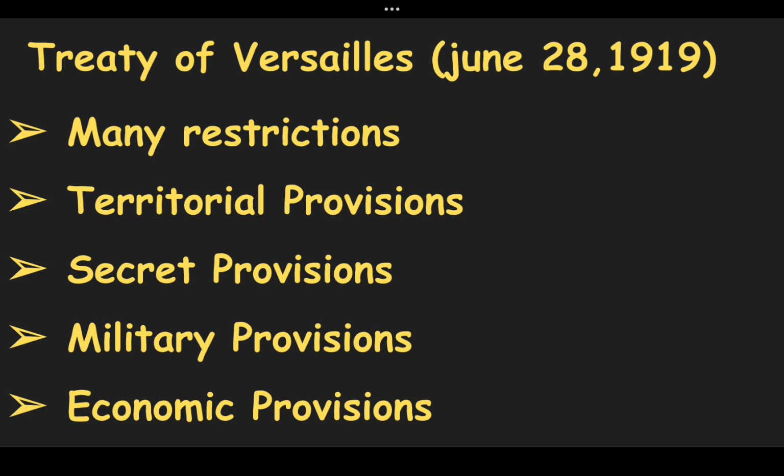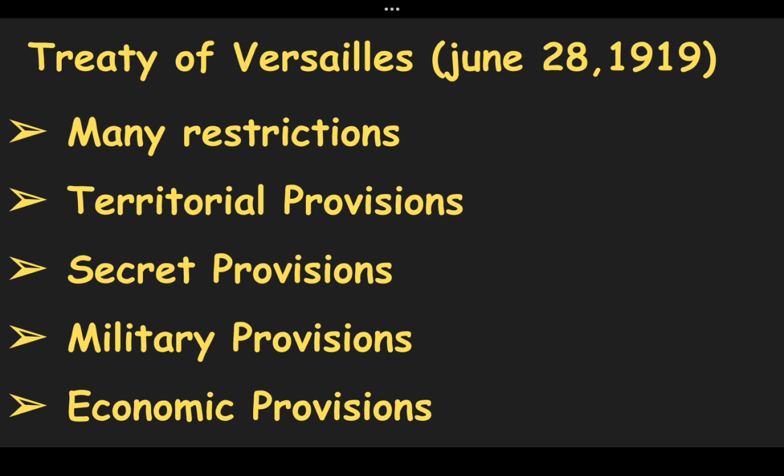Next are the military provisions. There was compulsory military service in Germany during the First World War, but it was banned in the Treaty of Versailles. The Rhineland was declared a buffer zone, which is the boundary of Germany. It was totally demilitarized. Germany could not have aircraft, tanks and submarines, and only 6 warships were permitted. Even the German military was fixed to 1 lakh, to be used only for internal security.